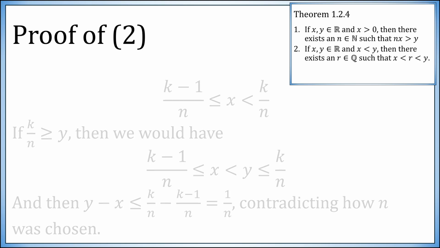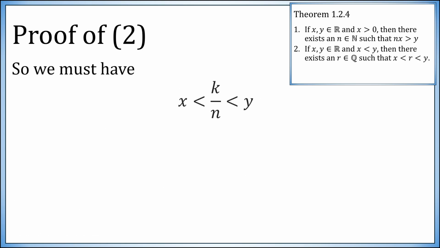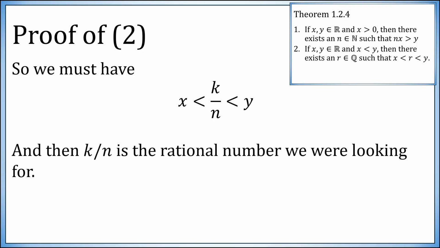So what do we have? We have that k over n was to the right of x, but could not be bigger than or equal to y. So k over n is a rational number strictly in between x and y. This completes the proof of item 2. Okay. So for any two real numbers that aren't equal, we can find a rational number in between them. That's the second form of the Archimedean theorem.